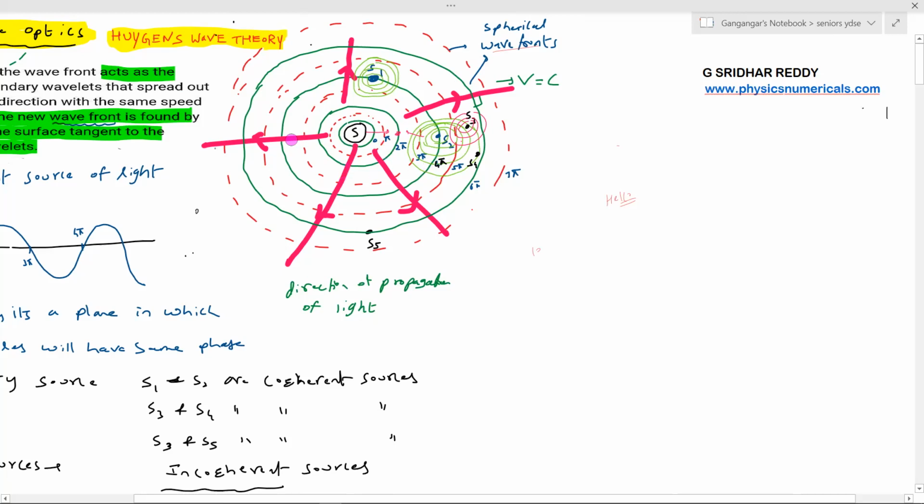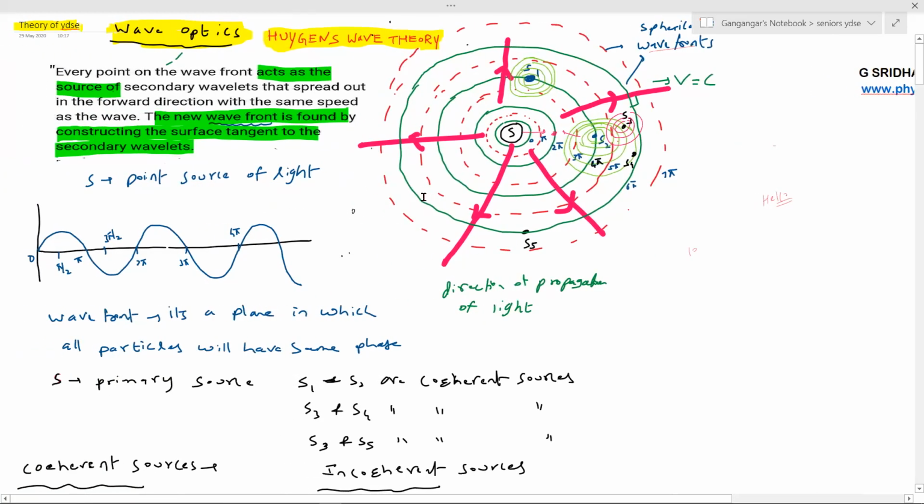So let me summarize what we mean by Huygens wave theory. Every point on the wavefront acts as a source of secondary wavelets that spread out in the forward direction with the same speed as the wave. The new wavefront is found by constructing a surface tangent to the secondary wavelets. Means now I found a new wavefront. So what I should do is draw a tangent to the secondary wavelets here.